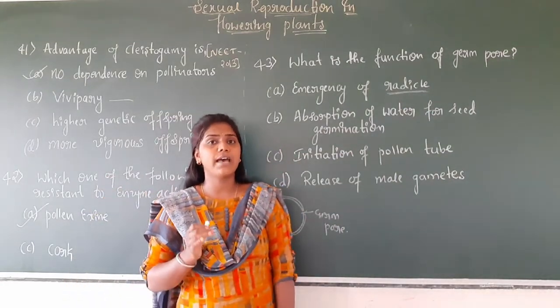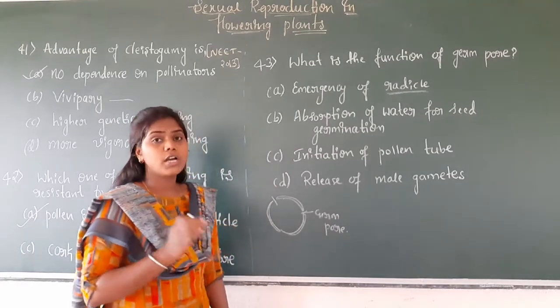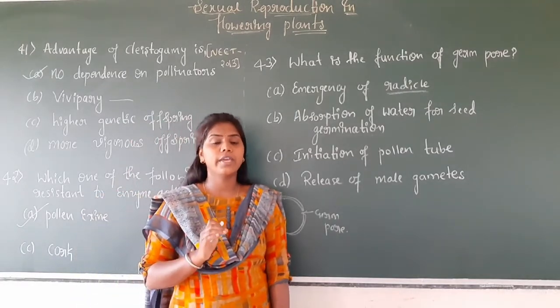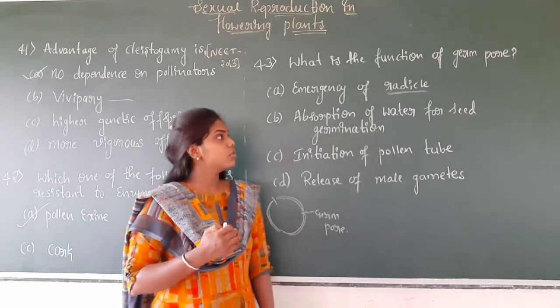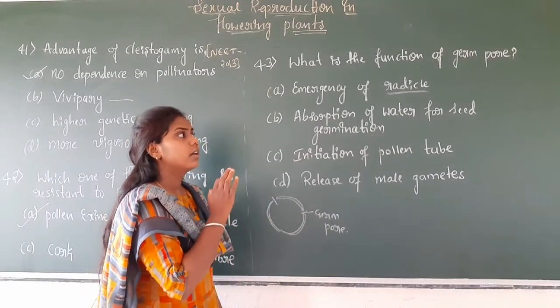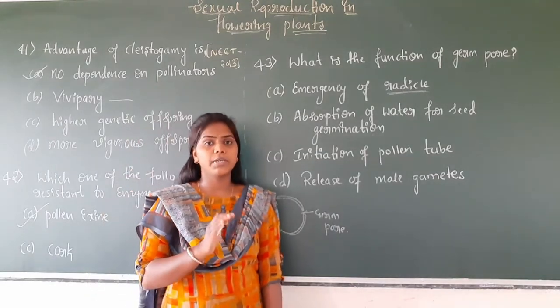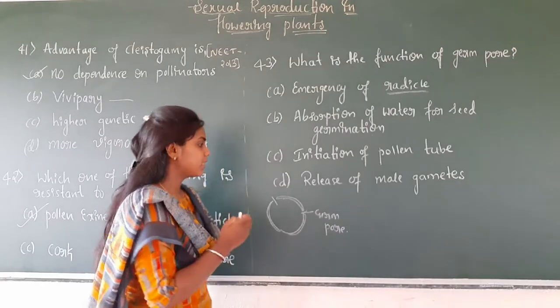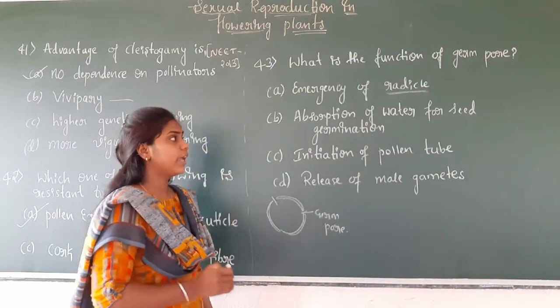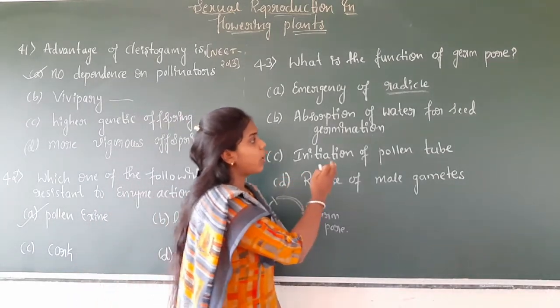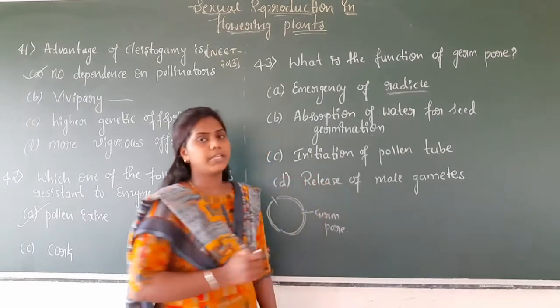The seed has coleorhiza, coleoptile, radicle, cotyledons and so on. The radicle is present only in seeds and is absent in pollen grains.